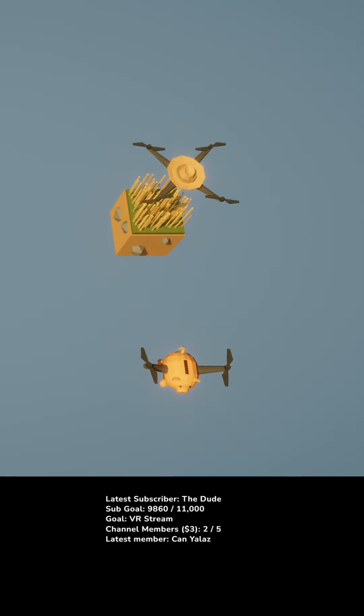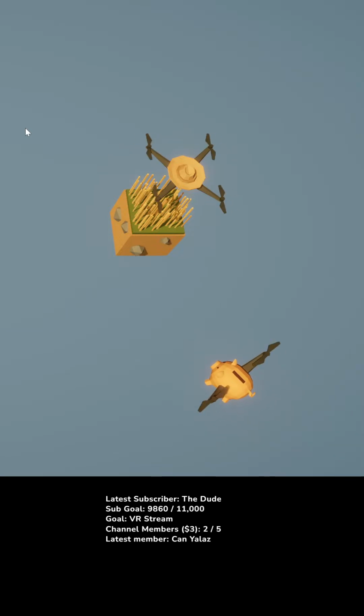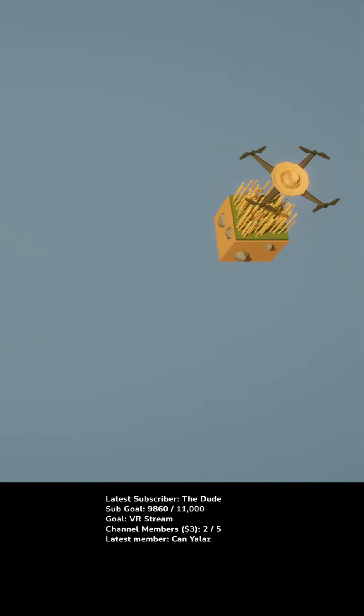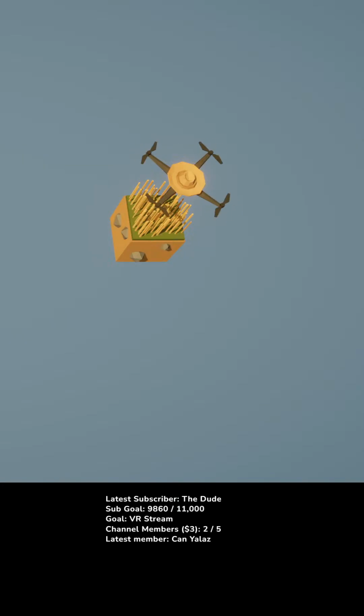We are playing the game The Farmer Was Replaced today. And I have it set so that the right side of the screen is going to show for YouTube. And here, I will briefly show YouTube what the whole thing looks like. It's just start, load, save, options, Discord, quit. There we go. And I have not played this game before, so let's begin.